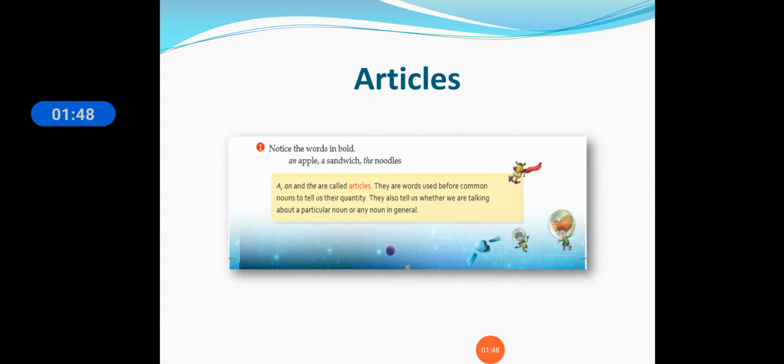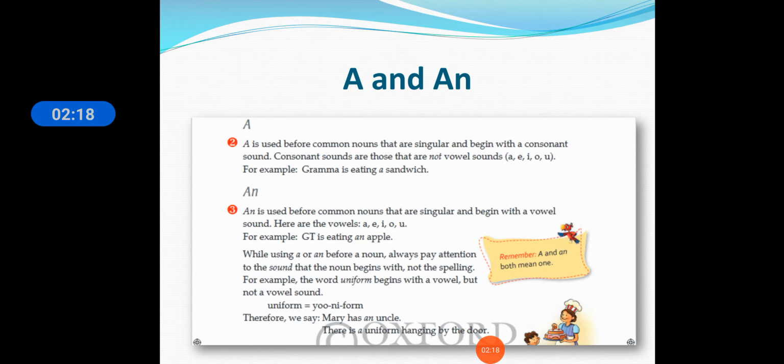Now students, see here, a, an, and the are called the articles. These are the words used before common nouns to tell us the quantity. For telling the quantity, the articles are used, whether it is in singular form or plural form. They also tell us whether we are talking about a particular noun or any noun in general. So it says the quantity, whether it is one or more than one. So let us see where a and an are used.